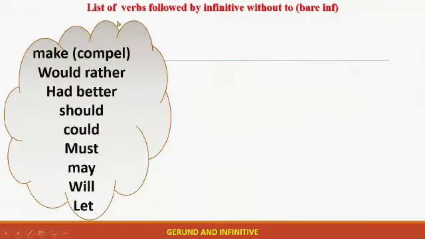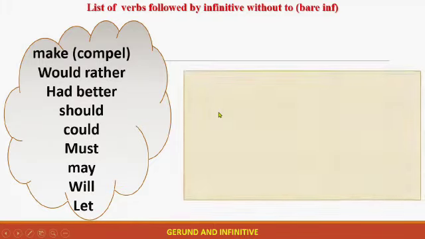Well, we have another list of verbs followed by an infinitive, but this time without to. We call it the bare infinitive. It is an infinitive, but without to. For example, we have make, would rather, had better, and modals. You remember, of course, what modals are: should, could, must, may, will, and let. After these verbs, we use an infinitive without to.